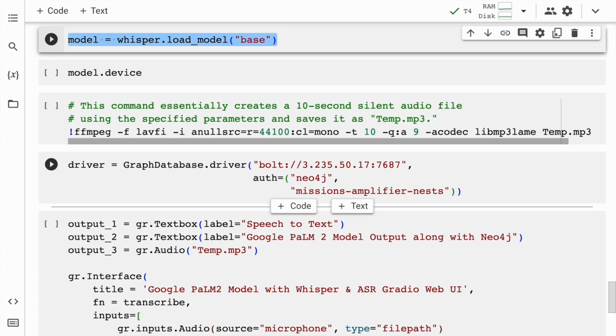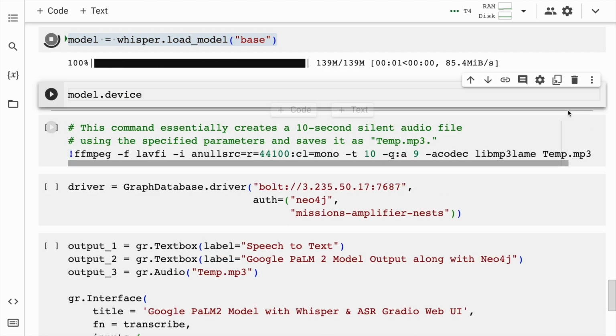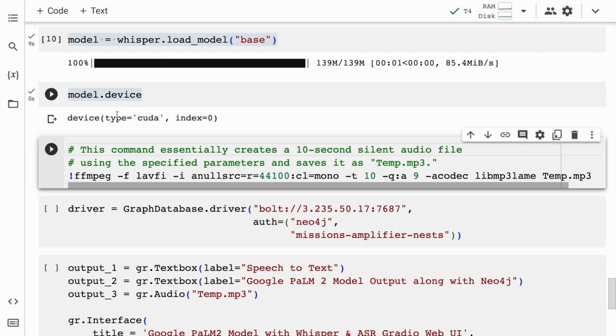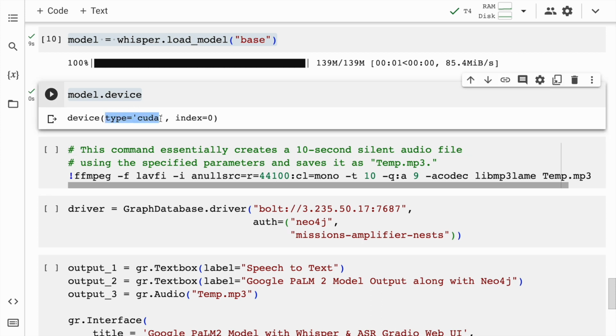In order to transcribe the audio that is generated by the input, I first have to load the base model of Whisper and save it into a variable called model, which is what I've done using this piece of code. Just to be sure my model is running on a GPU, I'll call the command model.device to check if it's a GPU or not. So it says the type is CUDA, that means I'm running on a GPU, which is great.